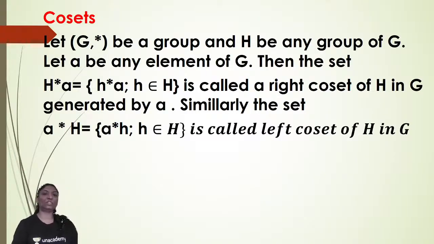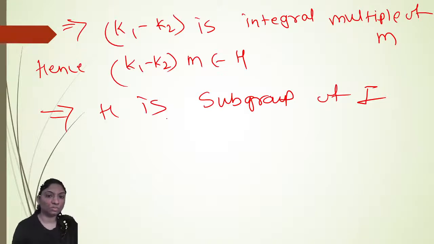Now the next point is cosets. So what do you mean by cosets? See here, one more thing I'm going to tell you. The union of any two subgroups is not necessarily a subgroup. Okay, union of any two subgroups.